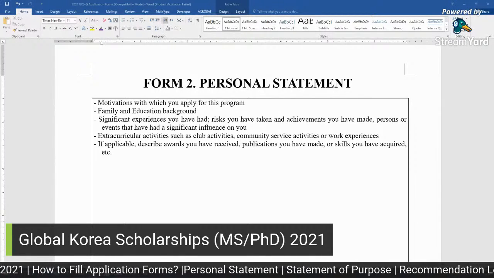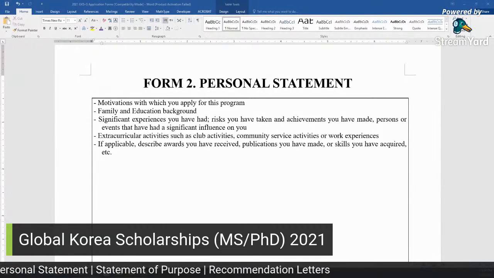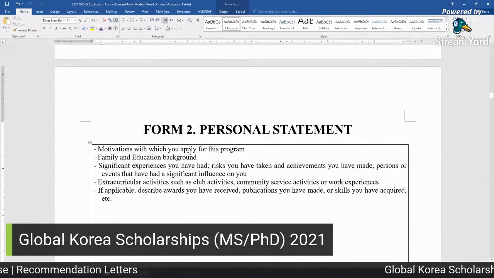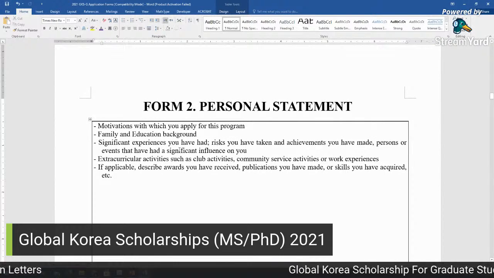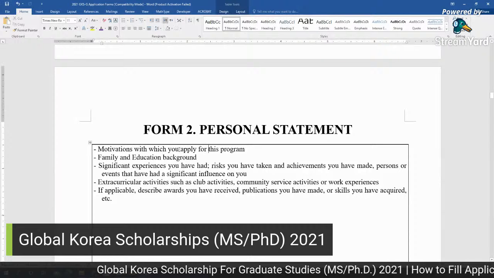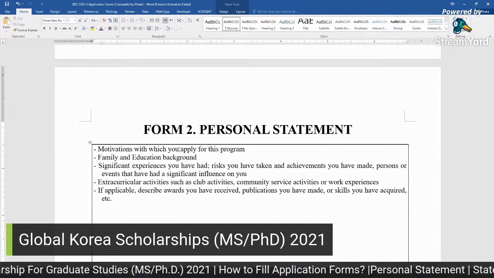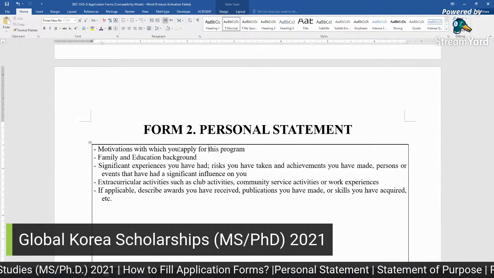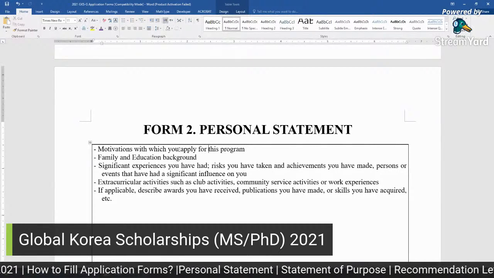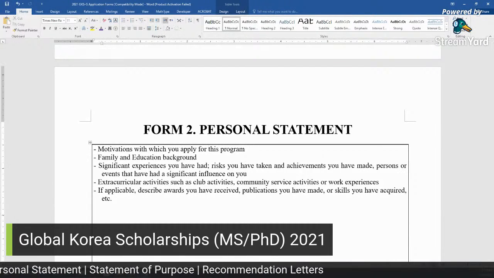Sir, do we have to submit another form for the language program? No, you do not need any other. Once you are selected for this program, they will automatically send you the details about your future plan, like where you will study your 1 year of language, and then the university you already selected. After finishing 1 year of Korean language, you will move to your original university, and there you will complete your master's or PhD program.